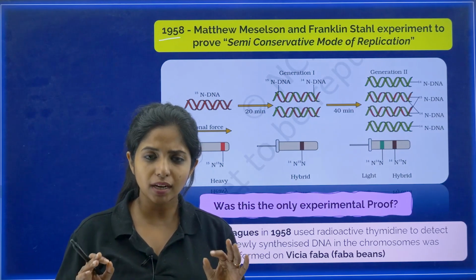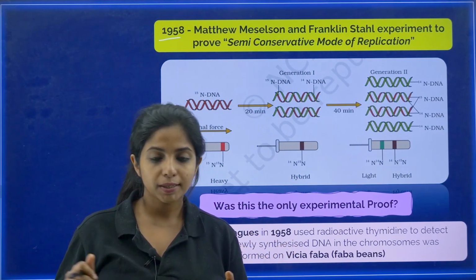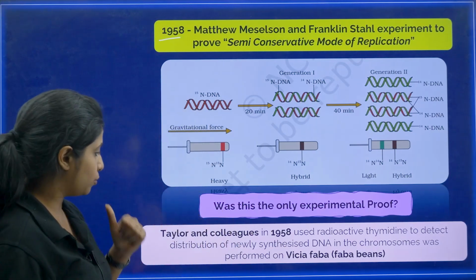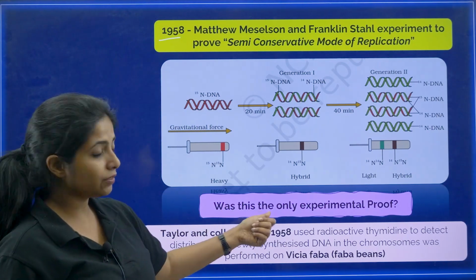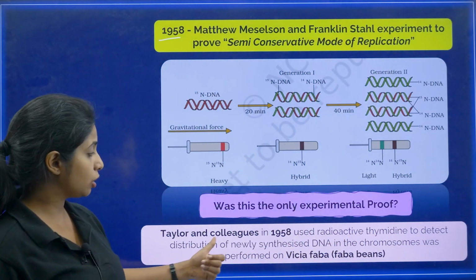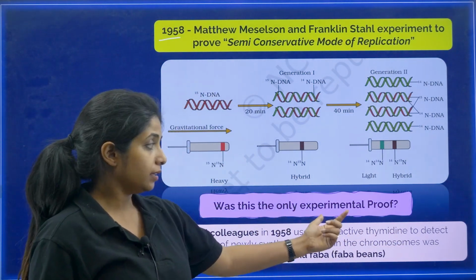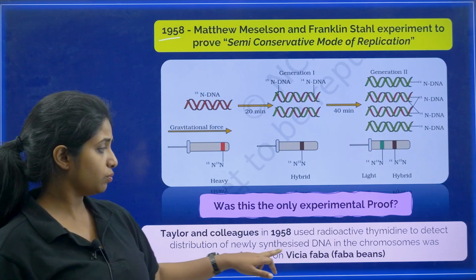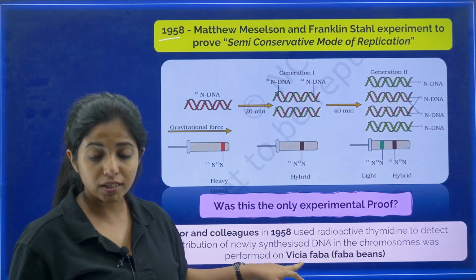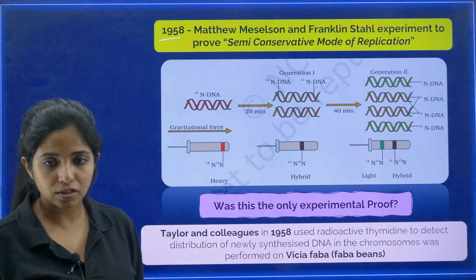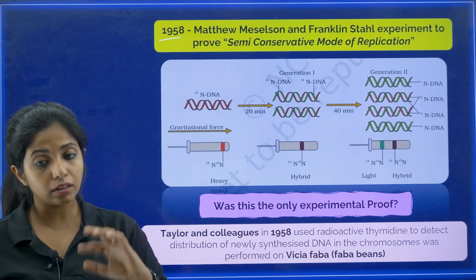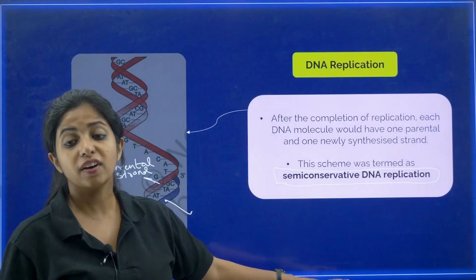But do you think that this is the only proof that you have? No, this is not the only proof that they had. They had one more proof. Taylor and colleagues in 1958, in the same year, my dear children, used radioactive thymidine to detect distribution of newly synthesized DNA in the chromosome, which was performed on Vicia faba. Please remember the name of this. What is it, my dear children? Vicia faba, the faba bean. So Taylor and colleagues used radioactive thymidine for doing another experiment on Vicia faba, that is faba bean.